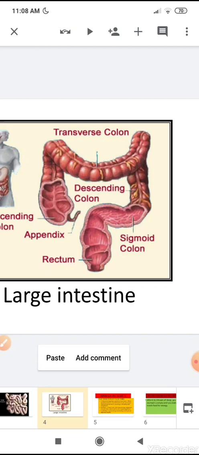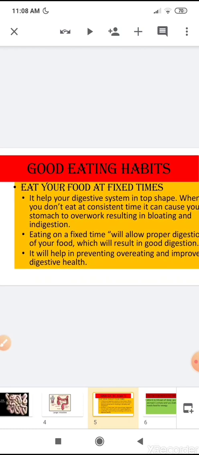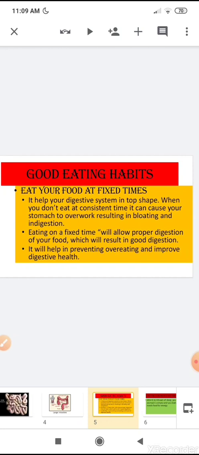Now you have learned about the digestion and digestive system. So these questions, these things are related to your digestion and your digestive system. So for today, our topic is good eating habits, and you will get the answer of all these questions in this topic. So, our first good habit of eating is eat your food at fixed time.